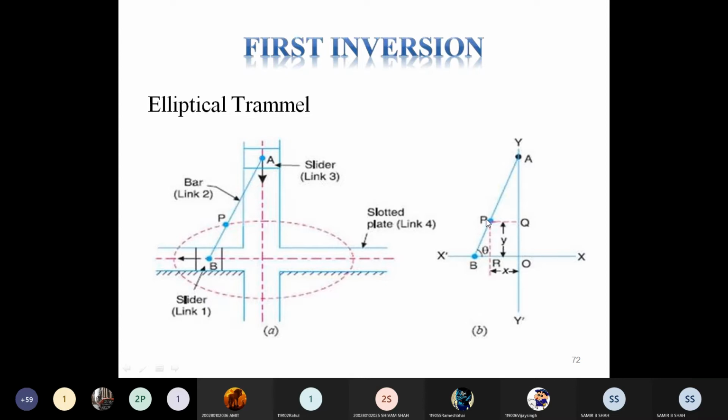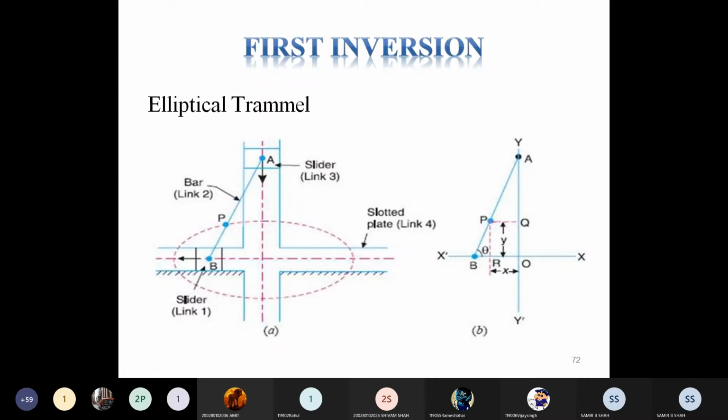We know the trigonometric relations for cos theta and sin theta. Cos theta is equal to x by AP, and sin theta is equal to y by BP. So x is equal to AP cos theta and y is equal to BP sin theta.